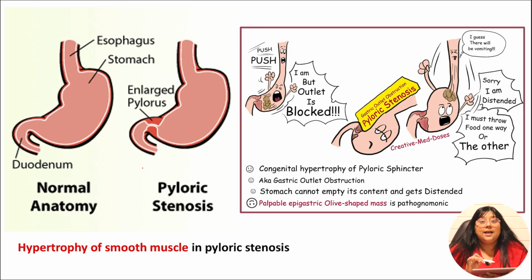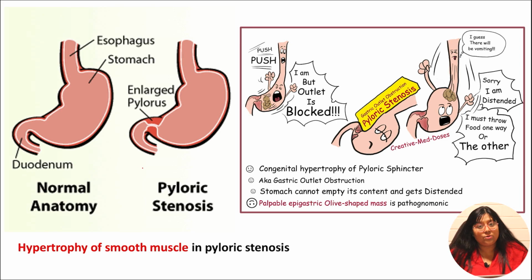And what happens? Because of this enlarged pylorus, there is again a distension in the size of the stomach, and the patient will present with vomiting. So this hypertrophy of smooth muscle is happening because of pyloric stenosis.